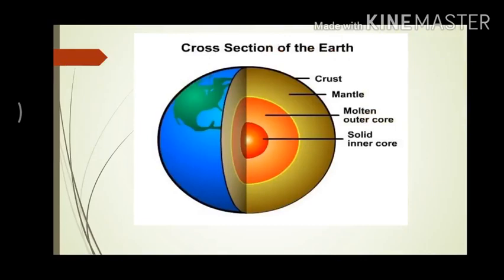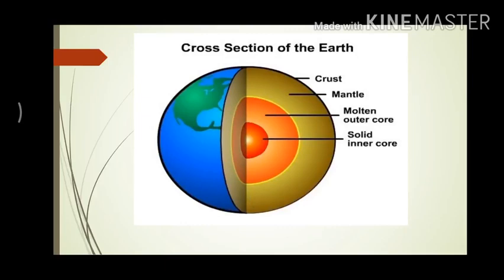Earthquakes and volcanoes occur because of the instability in the interior of the earth. This instability is created due to the movements occurring in the earth's interior. Generally, the movements in the earth's interior occur in the upper layer of the mantle. Tremendous energy is released by radioactive materials in the mantle. These energy waves travel from one place to another. Due to such a flow of energy, instability is caused in the mantle.